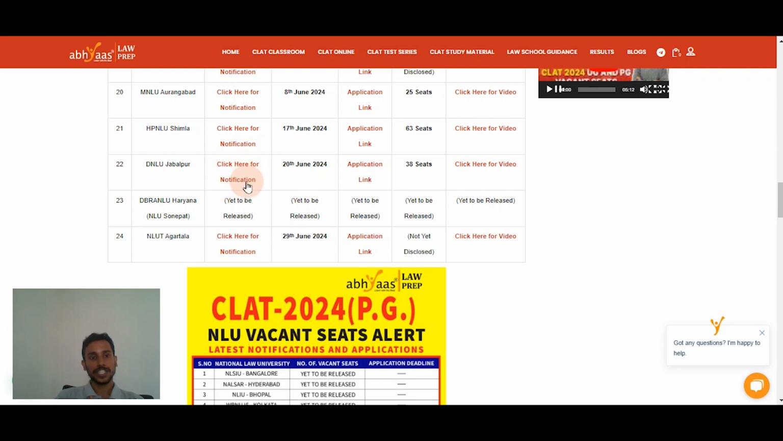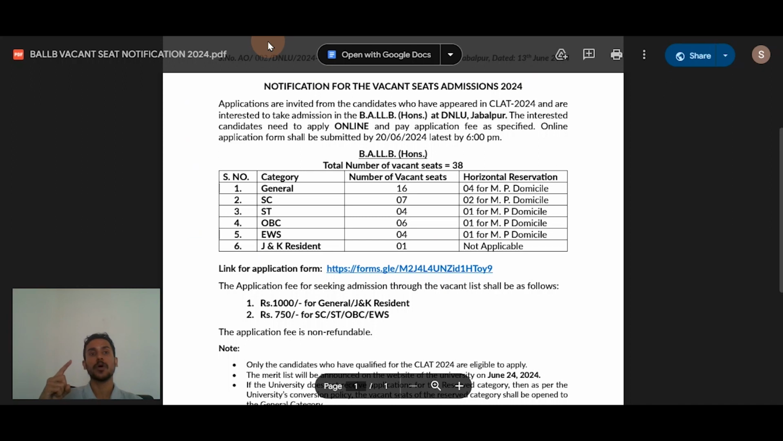If you look at the notification that you can access from our Abhyaas Lawprep page, right? If we look at the notification here, we get to see three pieces of information. One, it talks about important dates. Second, it talks about available vacant seats. And third, it talks about the procedure. Let's discuss all these three aspects.